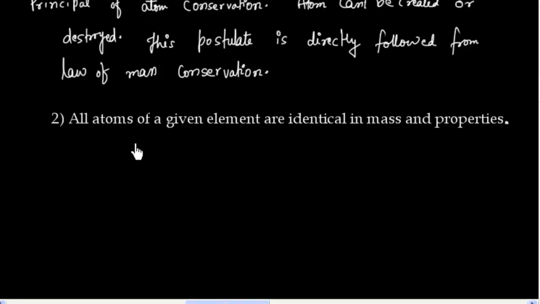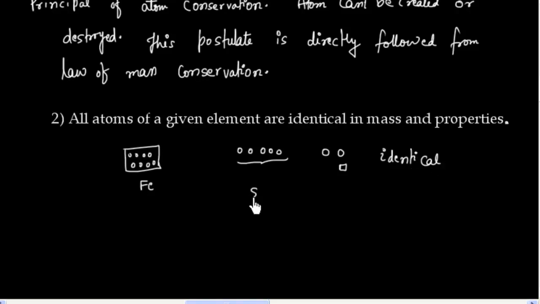If you have a piece of iron, it contains a large number of atoms, and all these atoms are identical, in terms of shape, size, mass, and chemical properties.